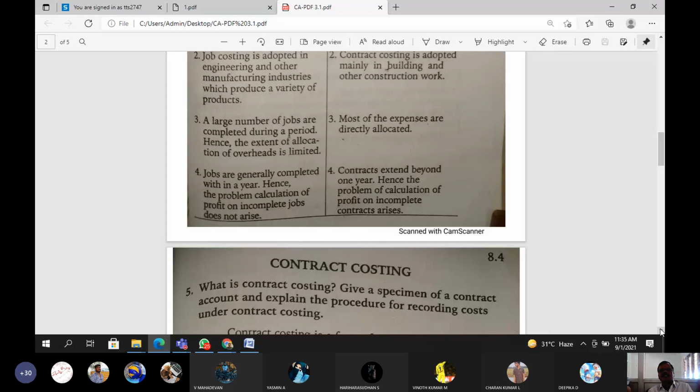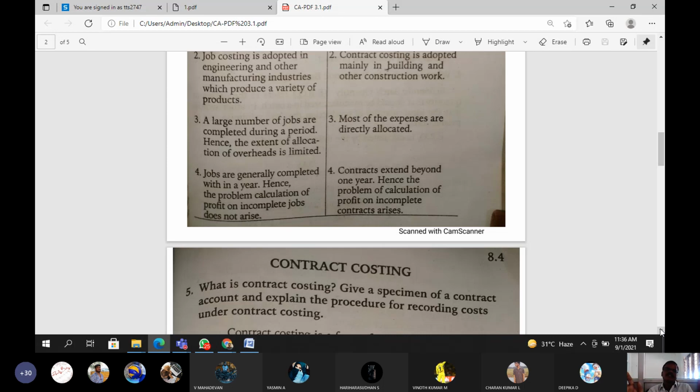But contract costing is not completed within 1 year; it extends over longer periods, because sometimes the contract work time is 2 years or 5 years, and within the 5 years the work is not completed. Yet to be completed means it extends beyond 1 year. So contract costing exceeds 1 year, even above 10 or 20 years.